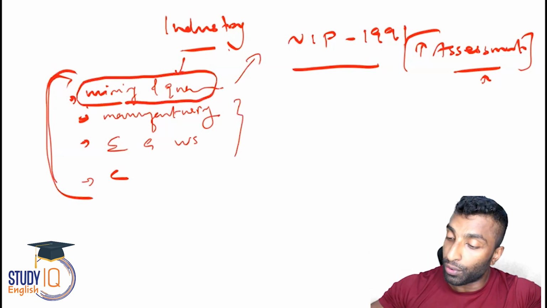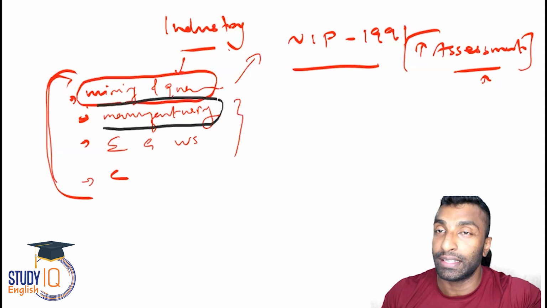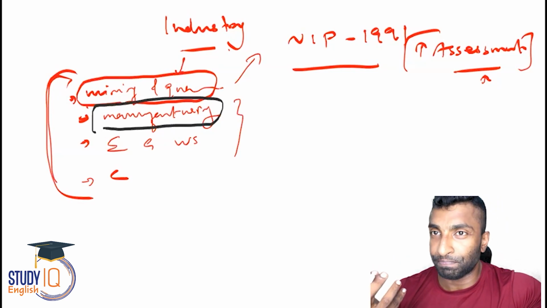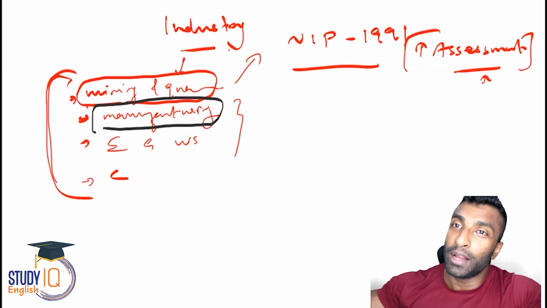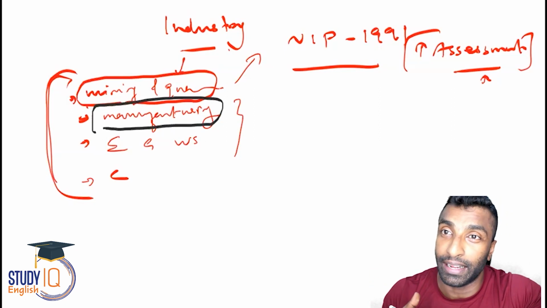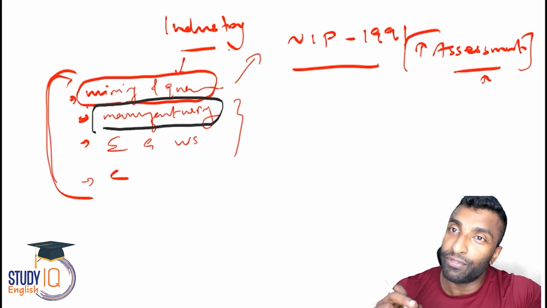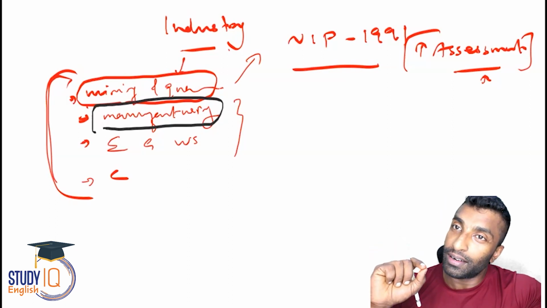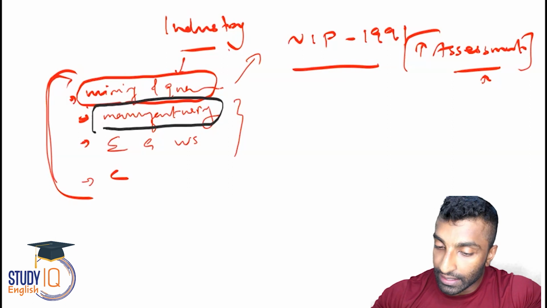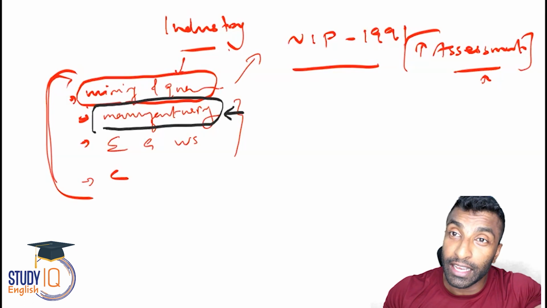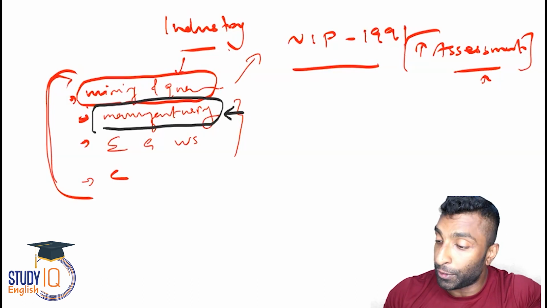The second topic that we are going to discuss is related to the manufacturing sector. Why is the manufacturing sector stagnant? Why is it not giving good growth as compared to services, and why is it not capable of providing the kind of employment we expect from this sector? That is very important for your essay, mains, and overall knowledge. We'll discuss the different reasons one by one, and if possible, the solutions and schemes like Make in India.